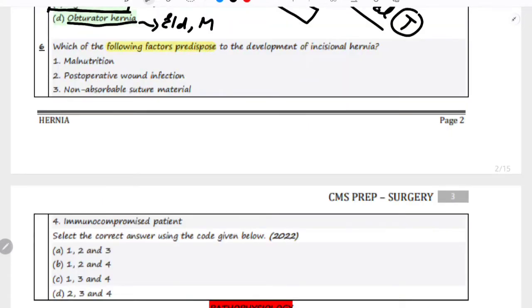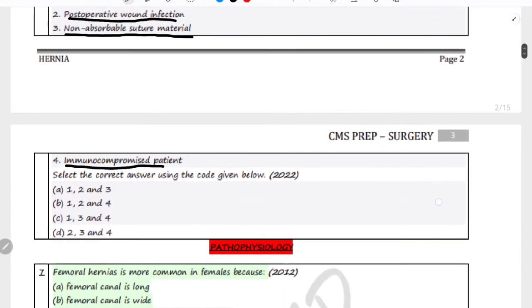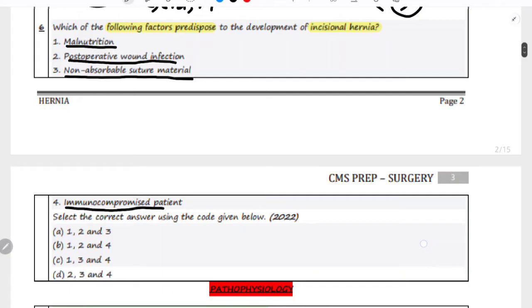Which of the following factors predispose to the development of incisional hernia? You know what an incisional hernia is? If you had a surgery prior and there is some outpouching from the site of the incision, then it is known as incisional hernia. So in this question it is being asked which of the following factors predispose to incisional hernia. Let's read the options. The first one is malnutrition, second is post-operative wound infection, third one is non-absorbable suture material, fourth one is immunocompromised patient, and you have to select between these four options.